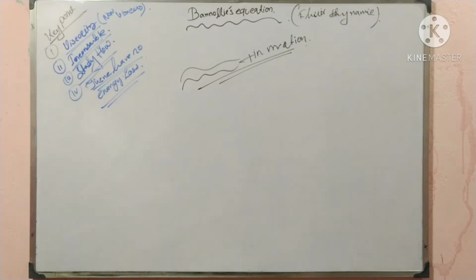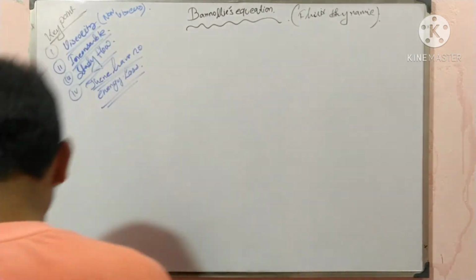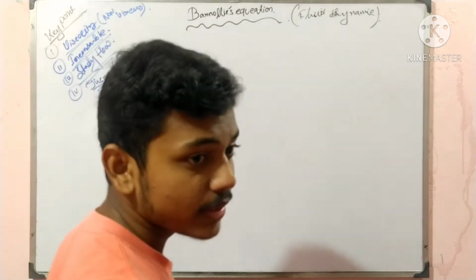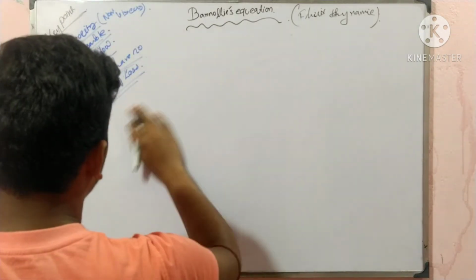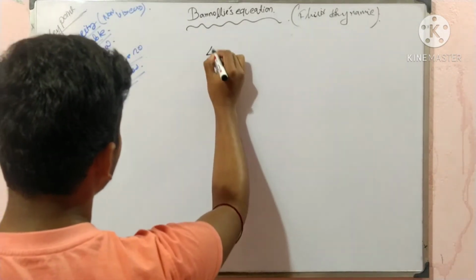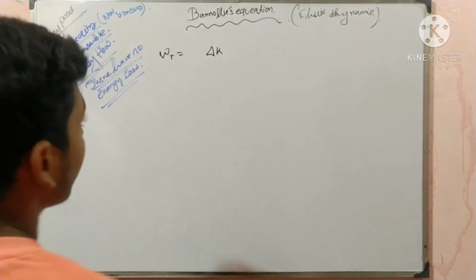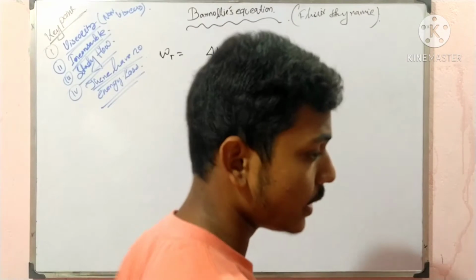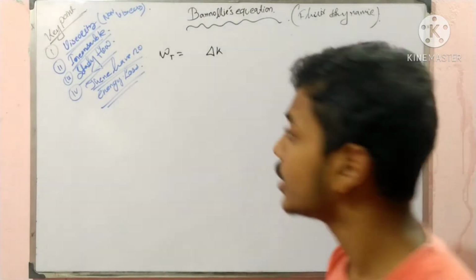Now, we will prove Bernoulli's equation, known as the derivation. Okay? So, what is the derivation of Bernoulli's equation? We can prove it from the work energy theorem. The total work is equal to the change in kinetic energy.